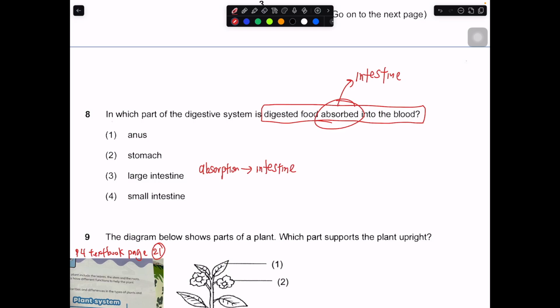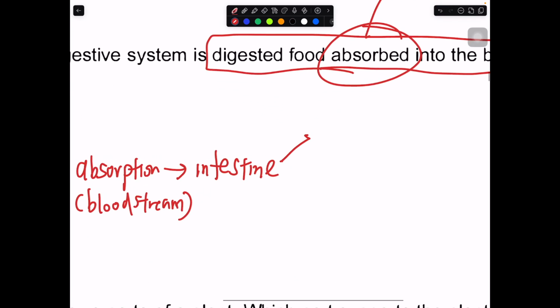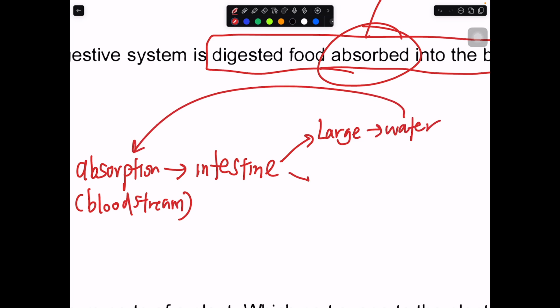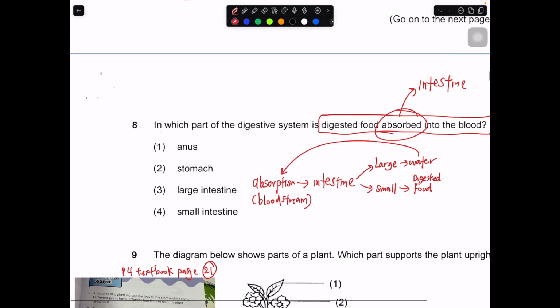Absorb means take in. Okay, where does it absorb into? It absorbs into the bloodstream. And the blood will carry these substances to all parts of the body. So intestine: if it's large, absorb water. If it's small, absorb food. So in this case it will be your digested food. Typically this is how you can come up with a very quick mind map to remind yourself.